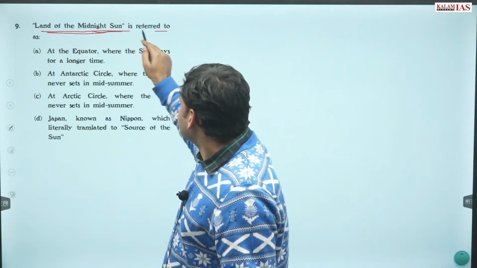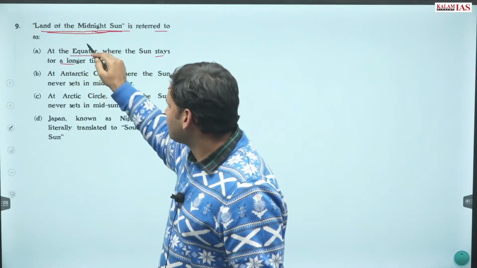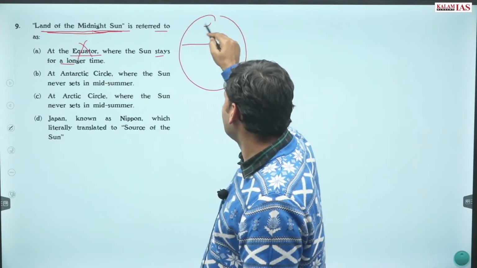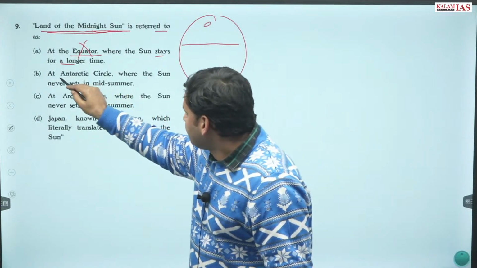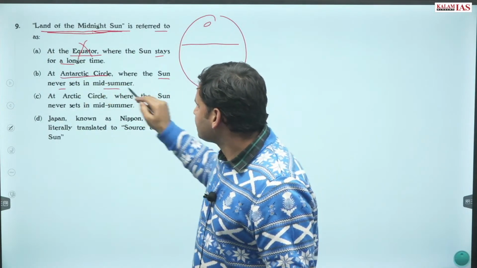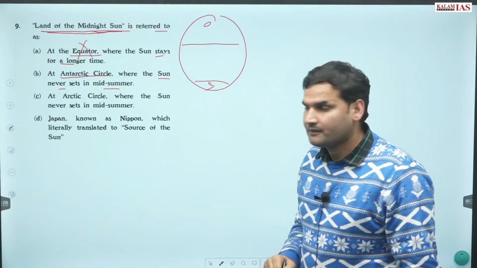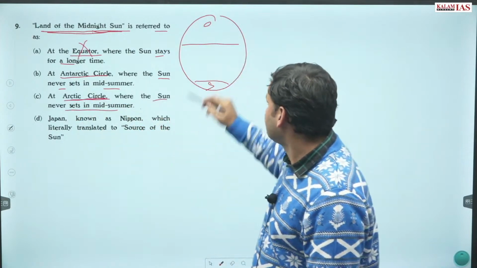So land of midnight sun is referred to as at the equator where sun stays for a longer time. Equator की बात नहीं होगी. At Antarctic circle where sun never sets in midsummer. Antarctic circle कहाँ पे है? Southern hemisphere. At Arctic circle where the sun never sets.